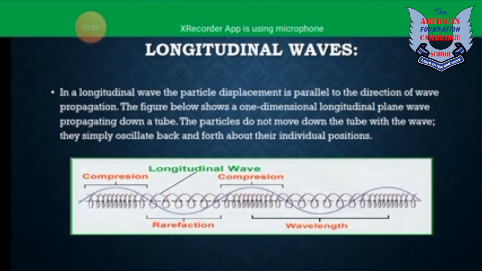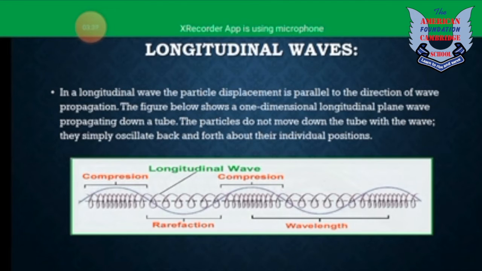Longitudinal wave. In a longitudinal wave, the particle displacement is parallel to the direction of the wave propagation. The figure below shows a one-dimensional longitudinal plane wave propagating down a tube. In this wave, you can see that the wave motion is in the forward direction, whereas the particles are also oscillating back and forth about their individual positions. And it comprises two parts. The first part, where the particles are very near to each other, is known as compression, and the second part, where the particles are very far away from each other, is known as the rarefaction.